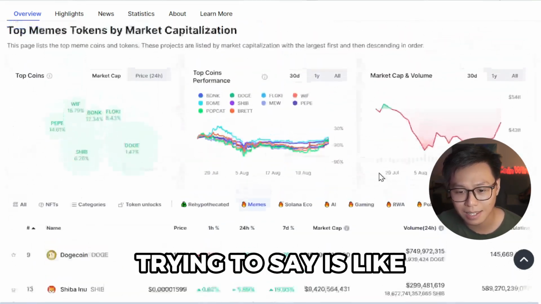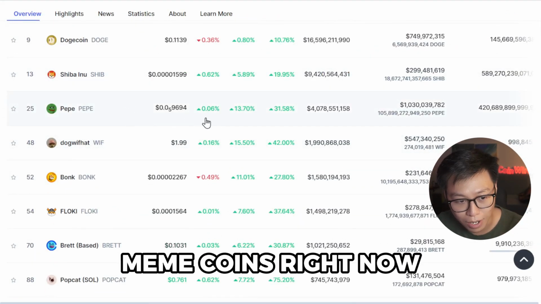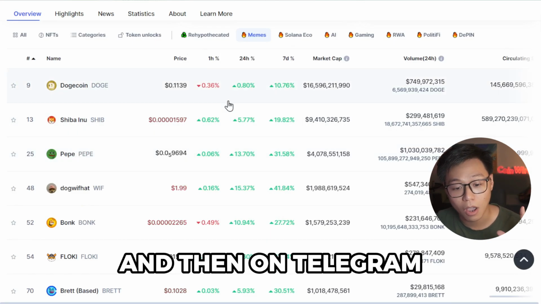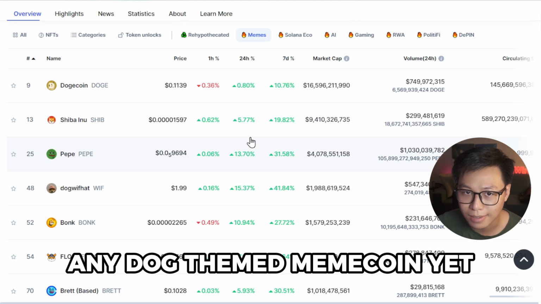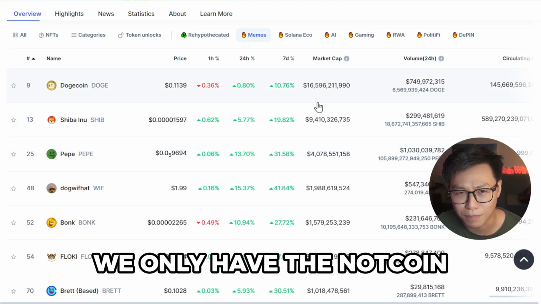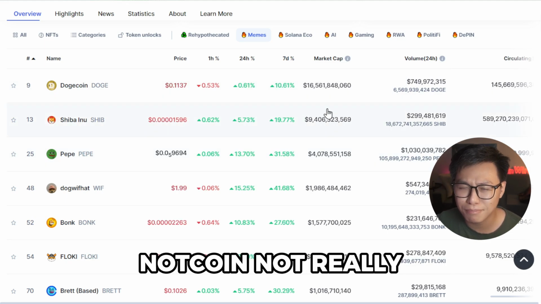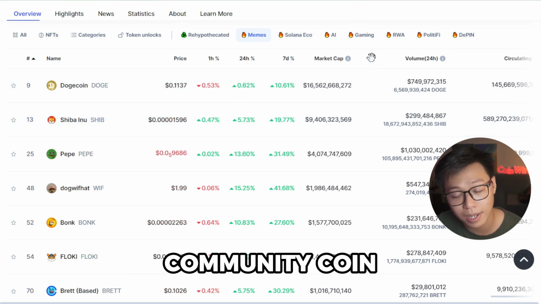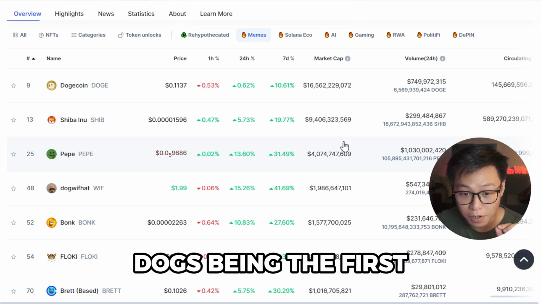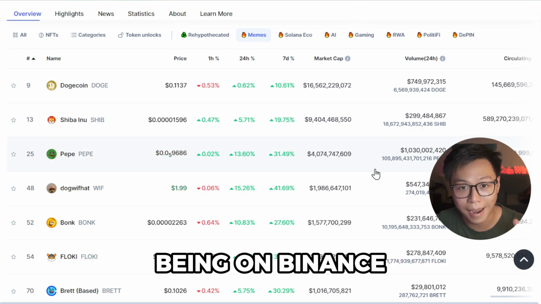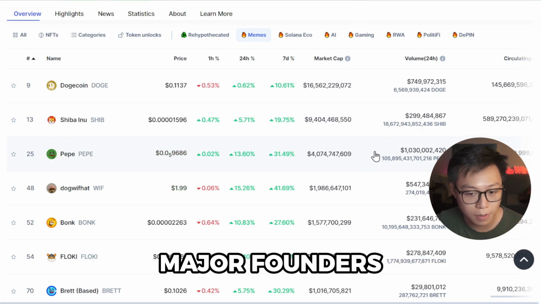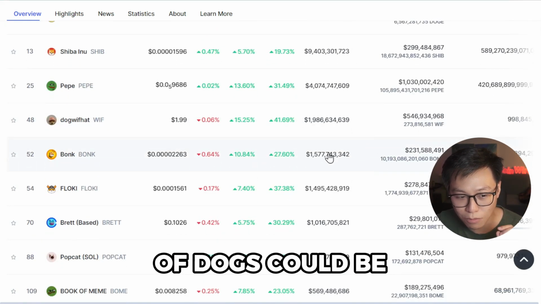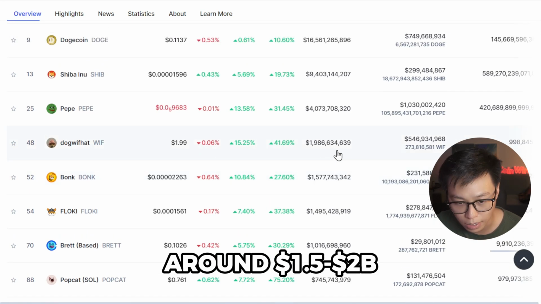And so what I'm trying to say is that all of the leading meme coins right now in the market, besides Pepe, are all dog themed, all right? And then on Telegram, we don't have any dog themed meme coin yet. We only have Notcoin. But at this point, Notcoin can't really be considered a meme coin. They are like a community coin, right? And so, Dogs being the first meme coin ever on Telegram, being on Binance, supported by major founders, I think it's fair to say that the market cap of Dogs could be around $1.5 to even $2 billion.